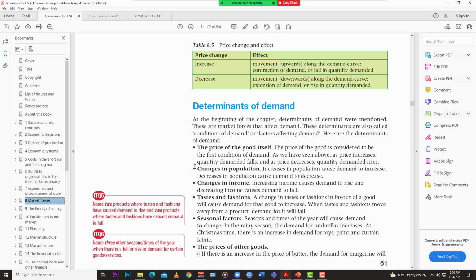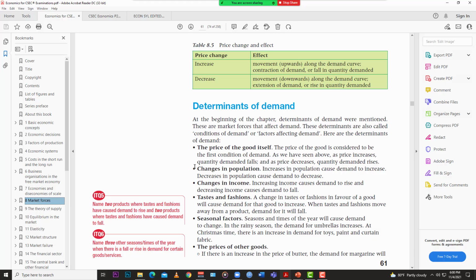Your personal taste and fashion. If you don't like something, you're not going to buy it. If you like something, you're going to buy it. As simple as that. If you like something and it's in style, you're going to demand more of that product. If it's old-fashioned to you, out of style, you're going to demand less of that product. So that's your personal taste coming into play.